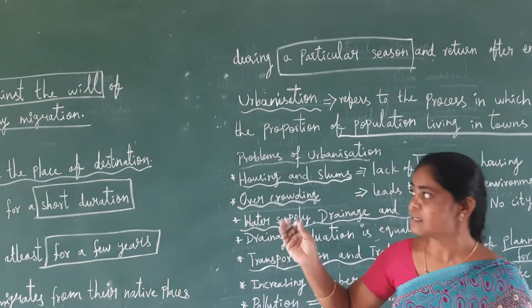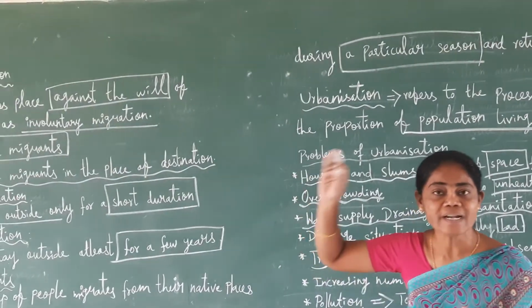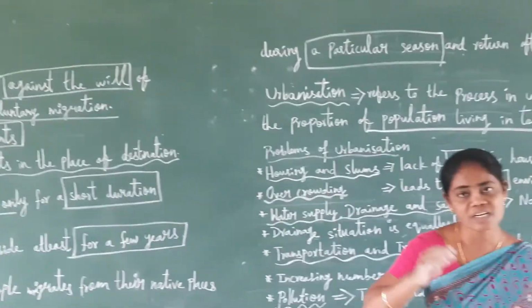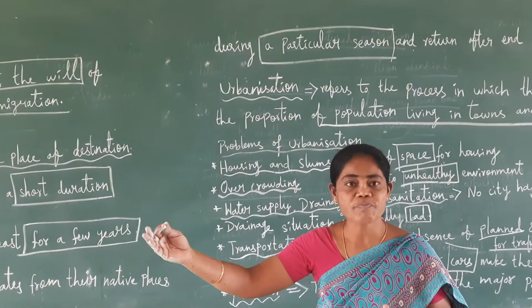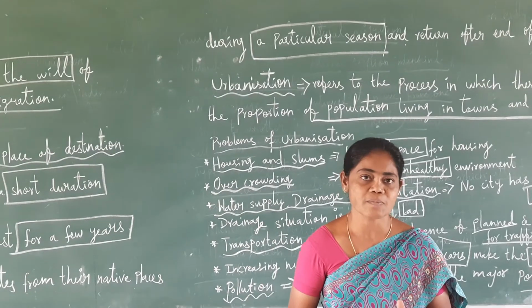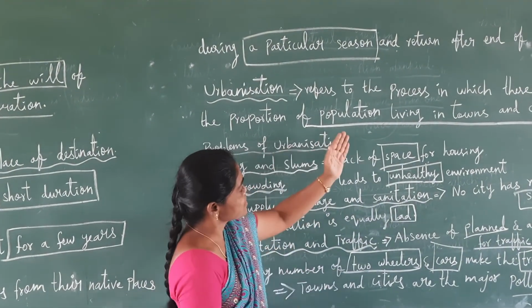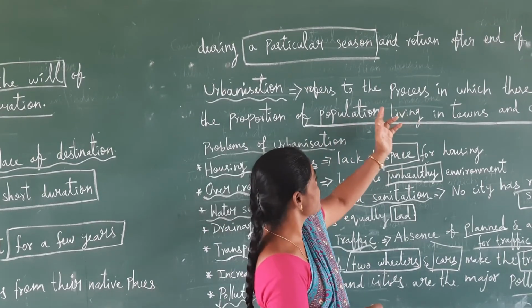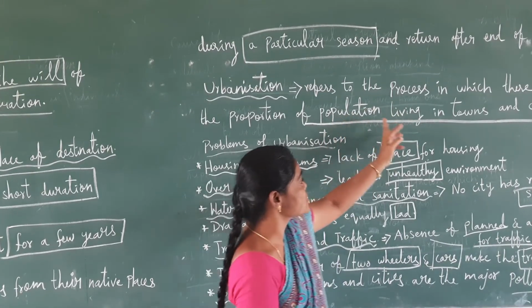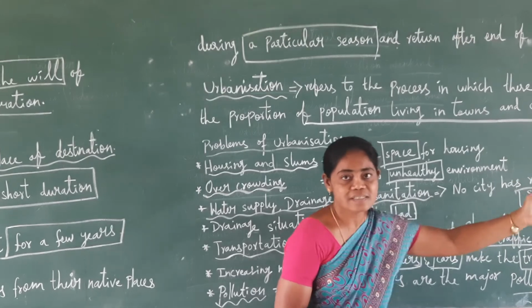So far we have seen migration and urbanization. Migration refers to a group of people moving from one place to another. Urbanization refers to the process in which population lives in towns and cities.